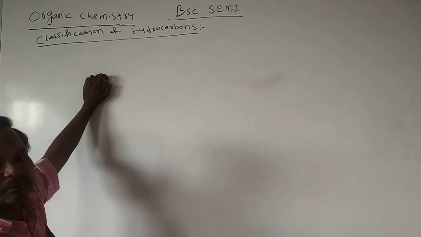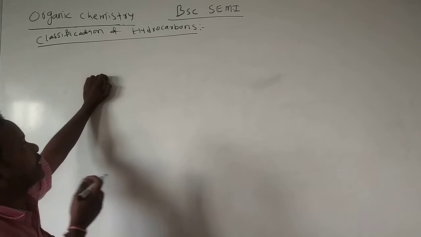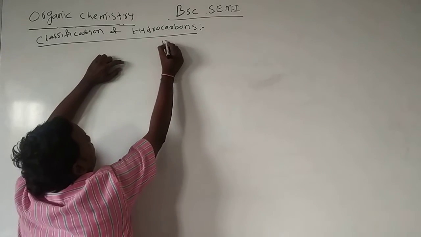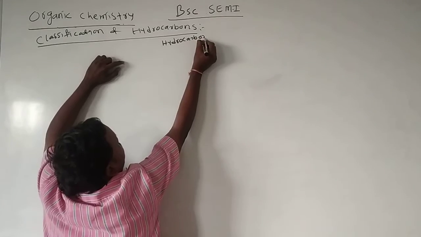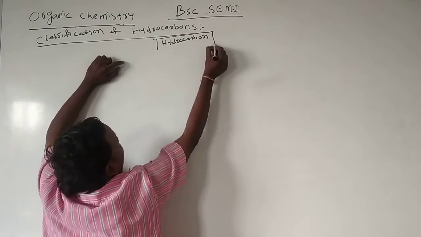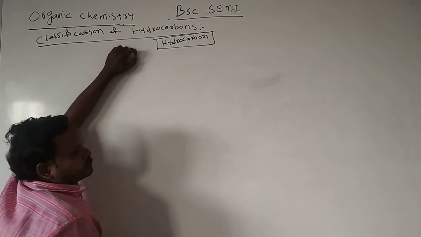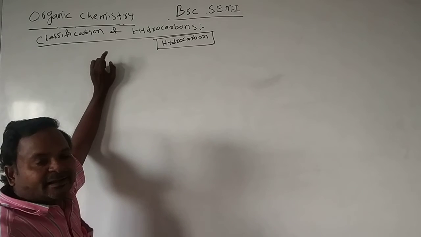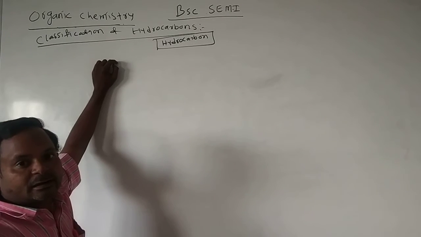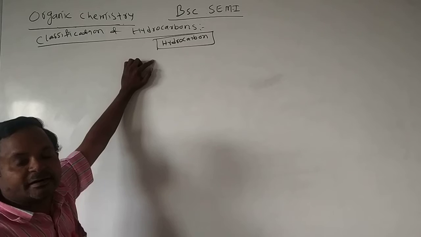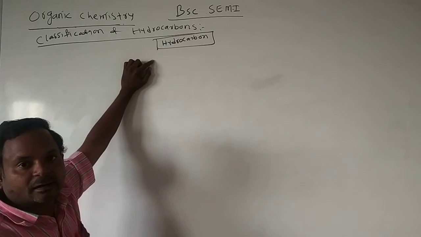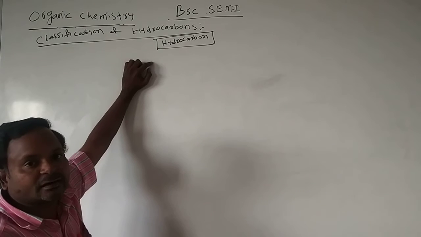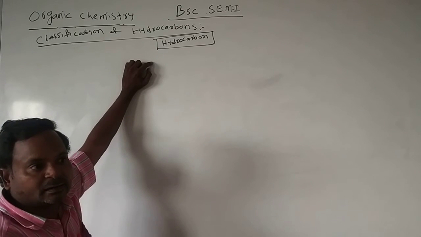Carbon hydrogen compounds we call hydrocarbons. First, based on the arrangement of carbon atoms, hydrocarbons are classified into two types. What are those?